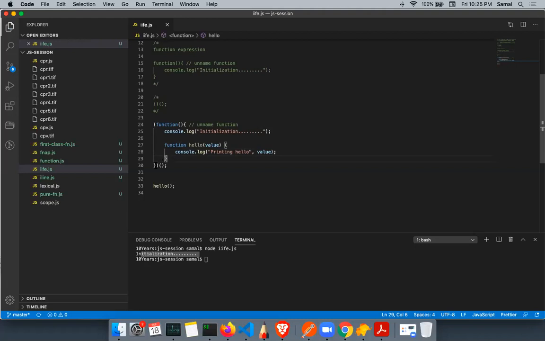Because even if I don't use an IIFE, this function is defined inside another function scope, a functional scope. So this hello function cannot be called from outside the function, right?